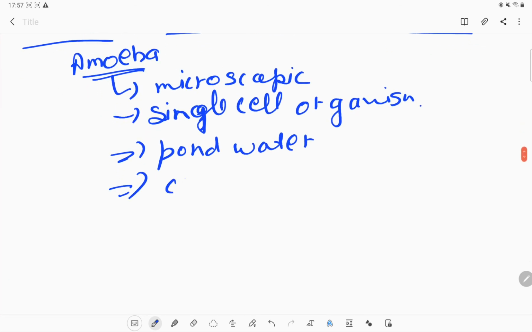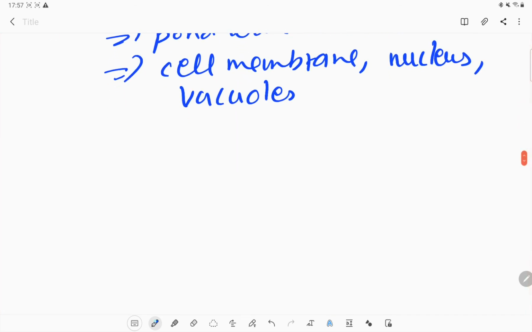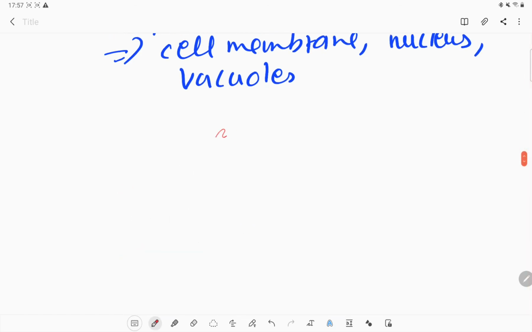It has a cell membrane, one rounded and dense nucleus which is present in its body, and some bubble kind of structures which are called vacuoles. Let's make a diagram of how a normal amoeba looks.